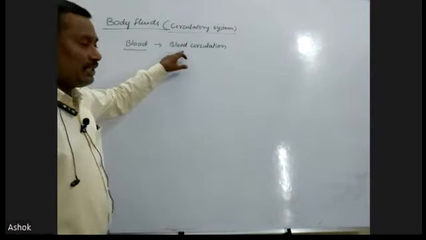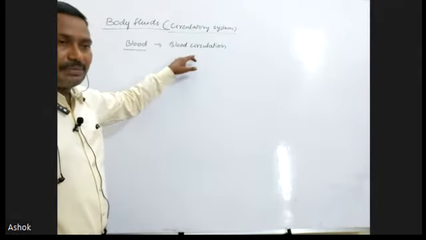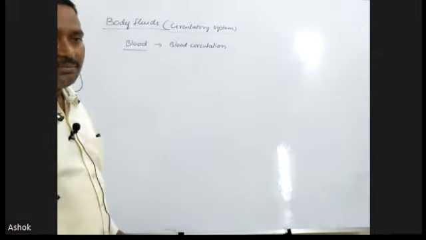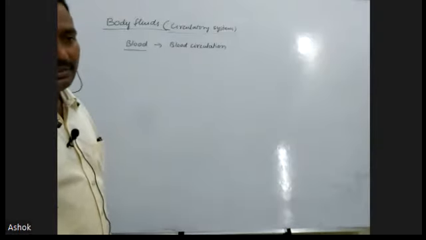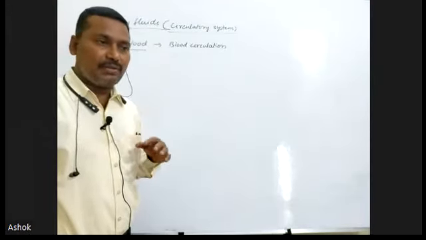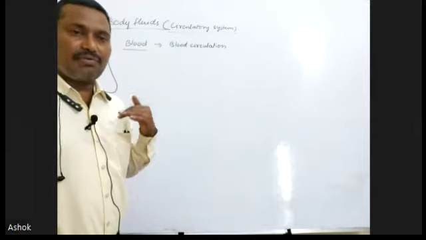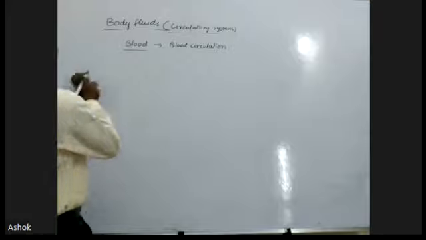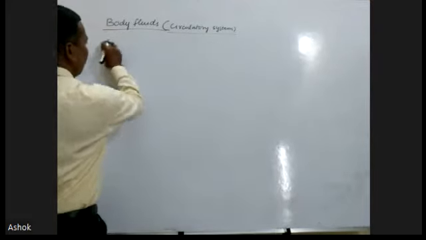First one is the blood circulatory system, and the second one is the lymphatic system or lymphatic circulation. These are the two fluids which are transported in our body from one part to another part. Now we have to discuss blood circulation.